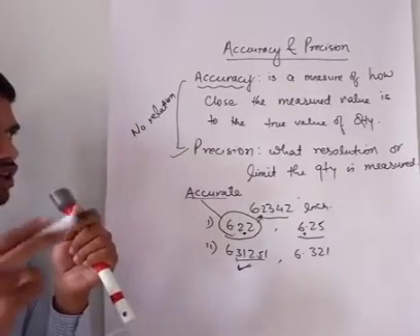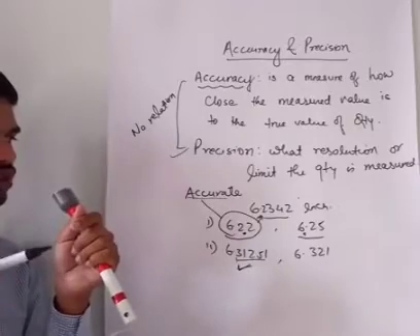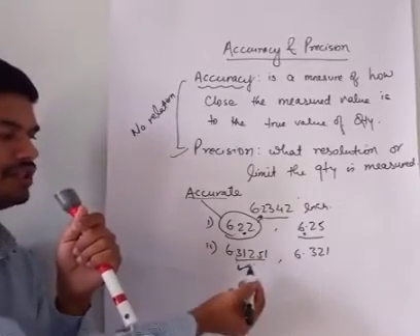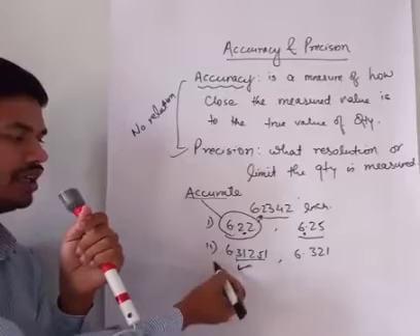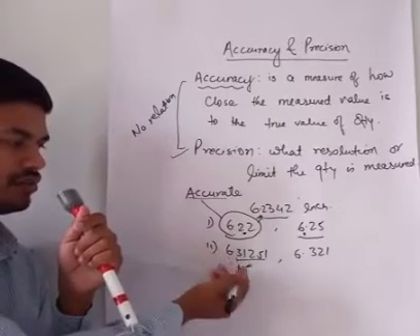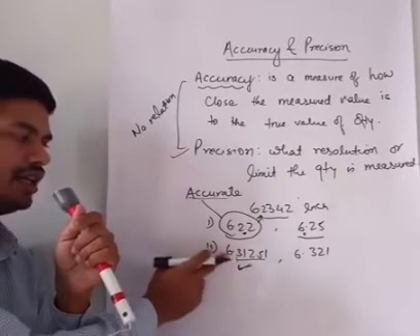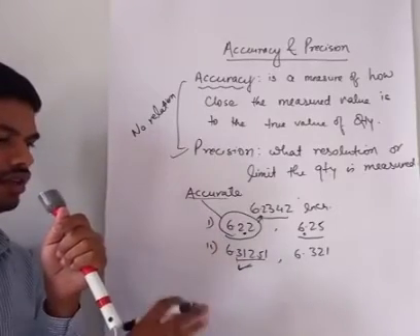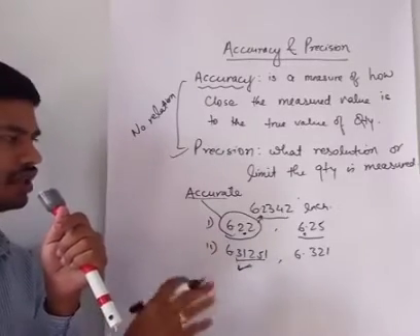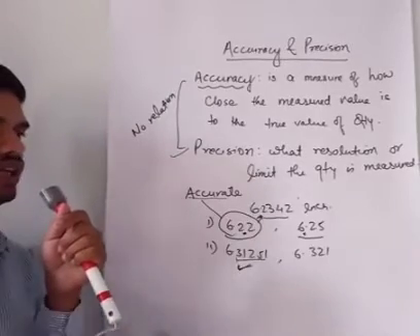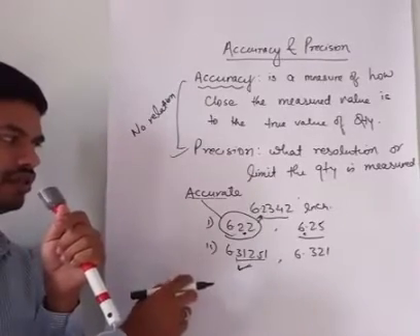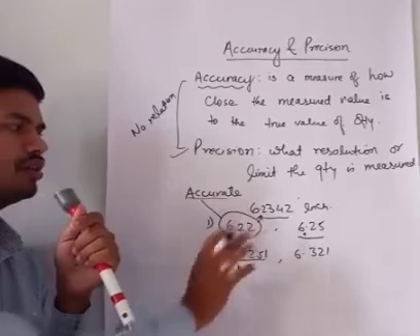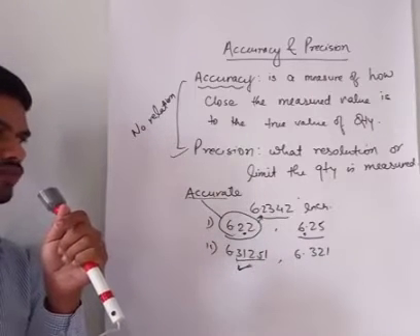Precision depends on limit of resolution, that is least count, that is for more number of decimal places we are calculating the observation, then that data is precise and this data is accurate. I think you have been cleared through the difference between accuracy and precision. Accuracy means the data must be close to the true value, that's all.